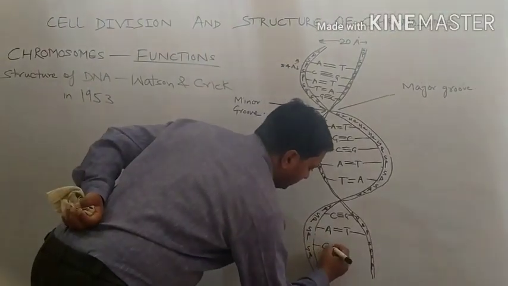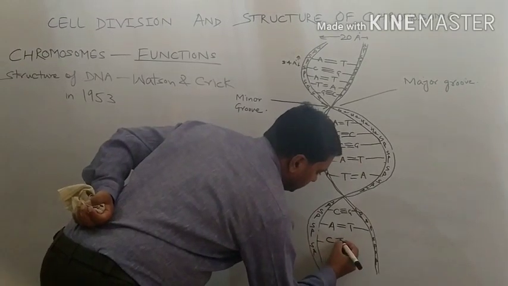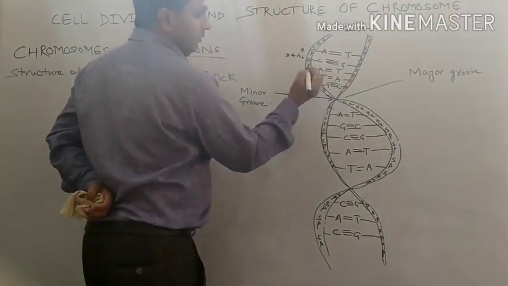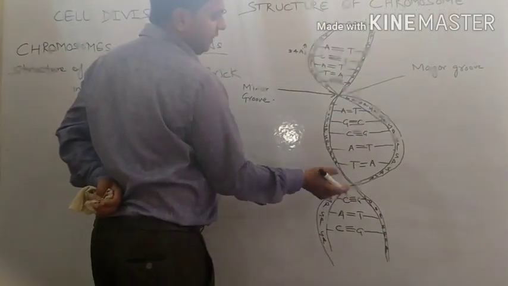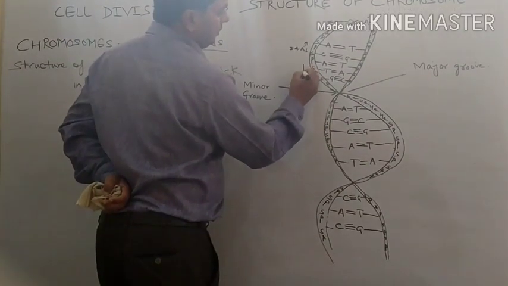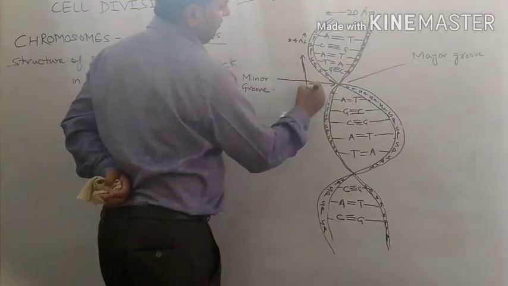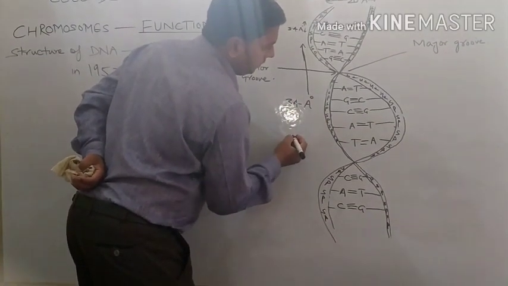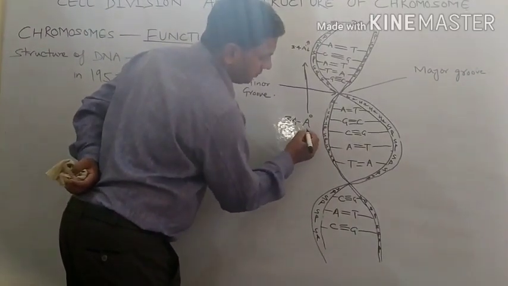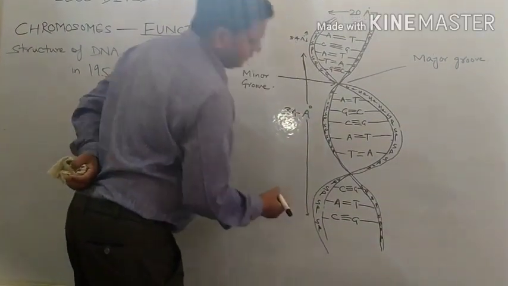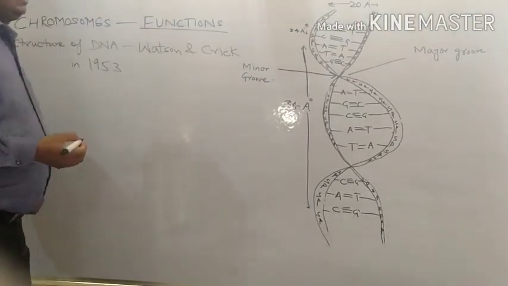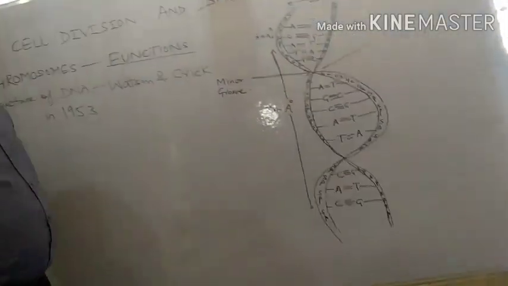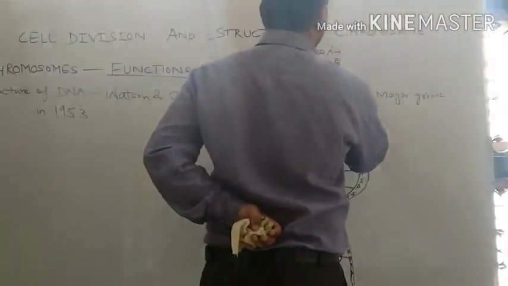We are having this C, G. This is having 10 base pairs, with 5 and 3 ends. So 10 base pairs will have distance of 34 angstrom. Up to here, 34 angstrom is the length. Major groove, minor groove is clear, and they are the nitrogenous bases which are present inside.